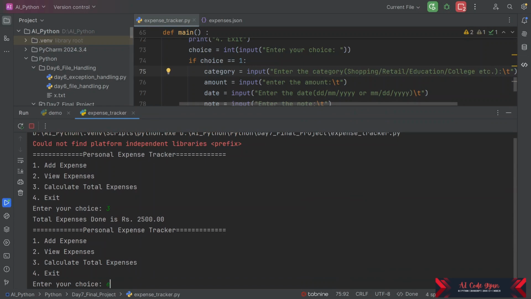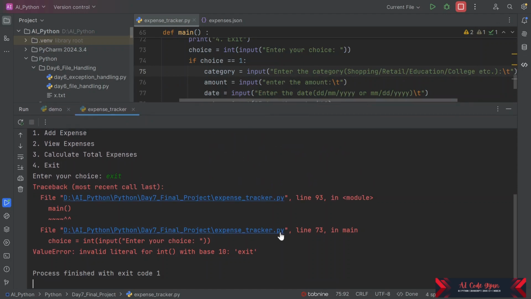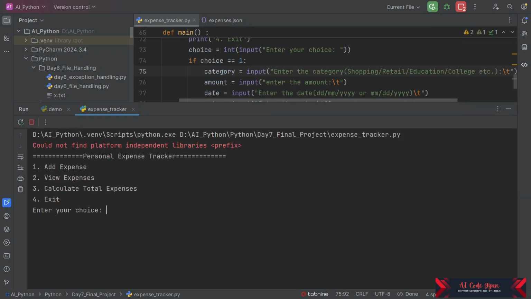So now let us exit this and rerun it. What is the issue here? Let us see what's the issue. Oh, we have by mistake used exit here instead of 4. So yeah, now let us view the expenses.